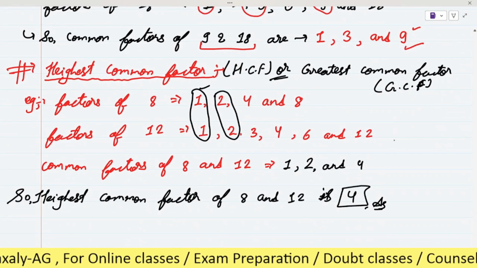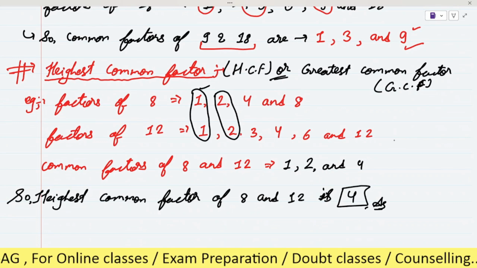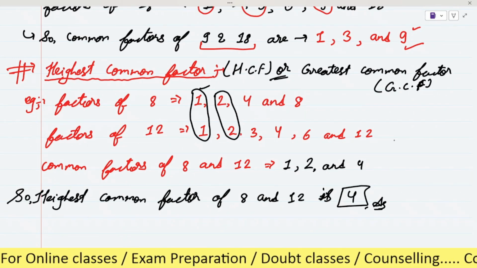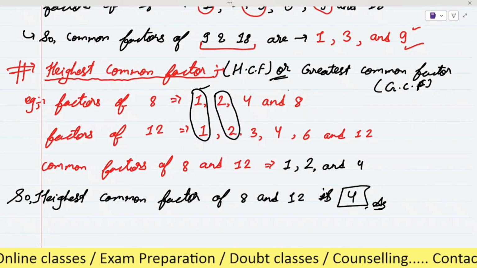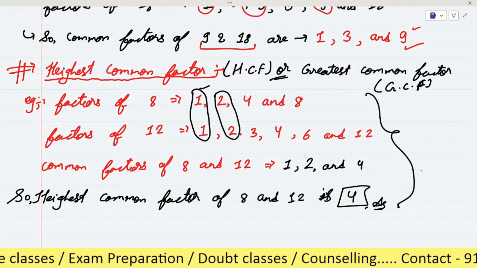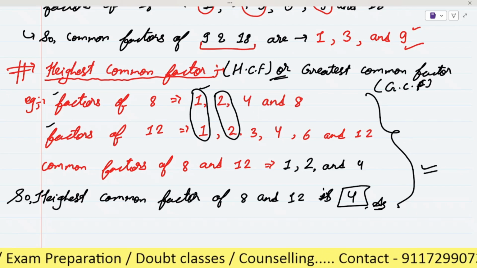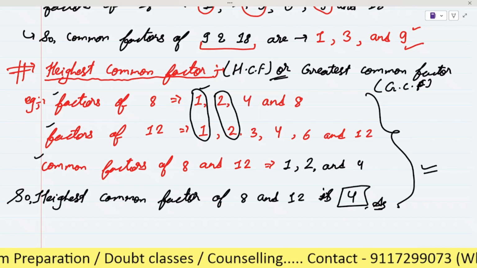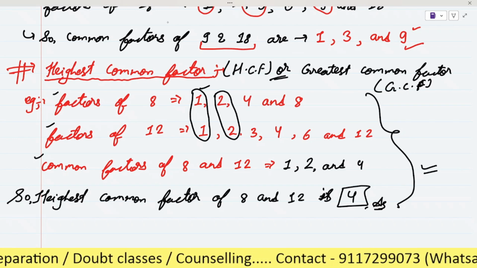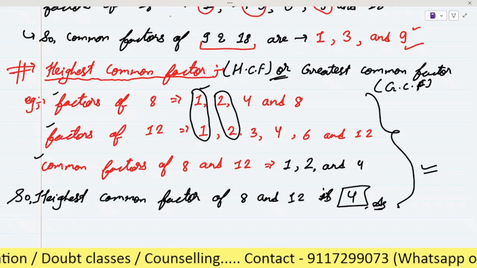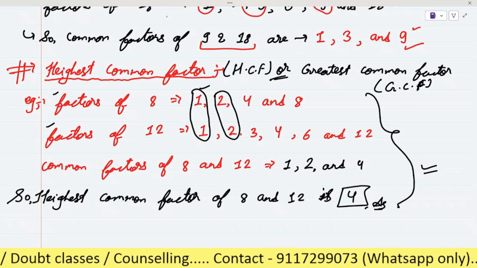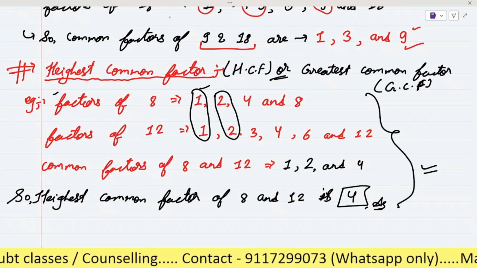And in the same way we will find the highest common factor for any number by mentioning each and every step like this. First we will write the factors one by one, then we will write the common factors, and then we will write the highest common factor. So in the same way you have to do for any question.